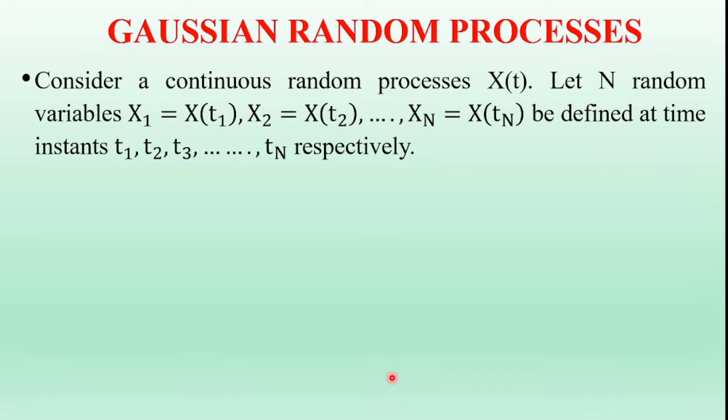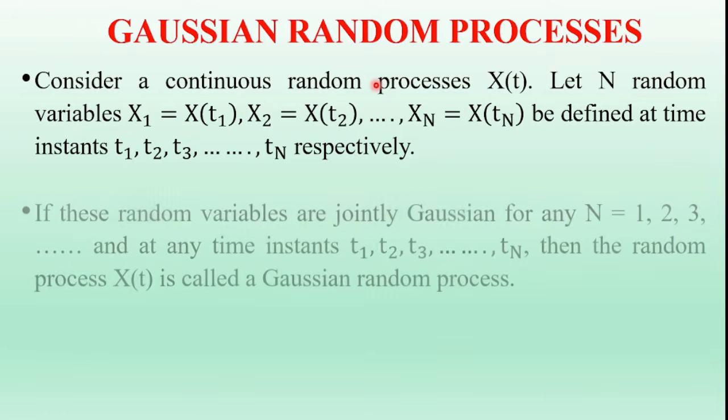Consider a continuous random process x of t. Let capital N random variables x1 is equal to x of t1, x2 is equal to x of t2, x3 is equal to x of t3, and so on, Xn is equal to x of tn. So there are n random variables at time instance t1, t2, t3, and so on tn, at n time instance respectively.